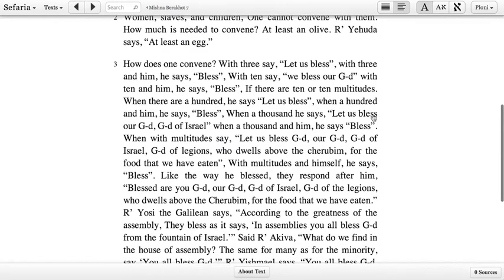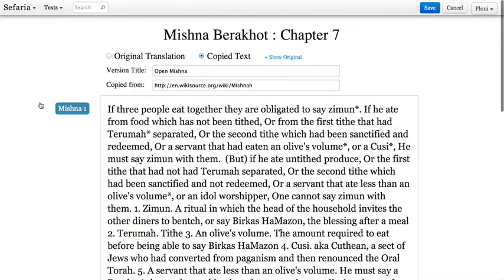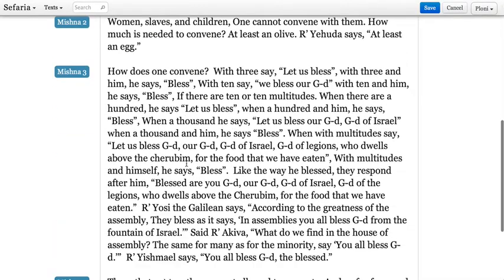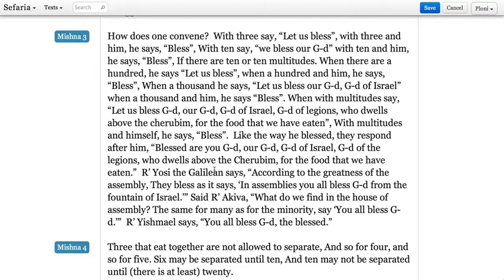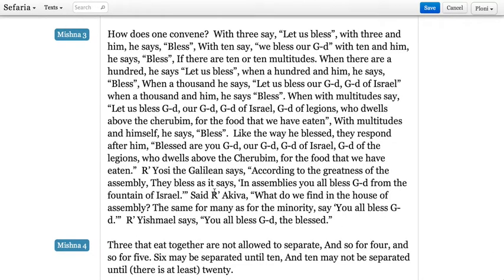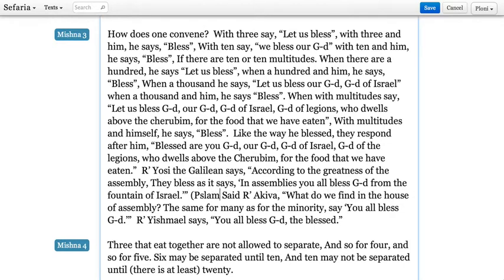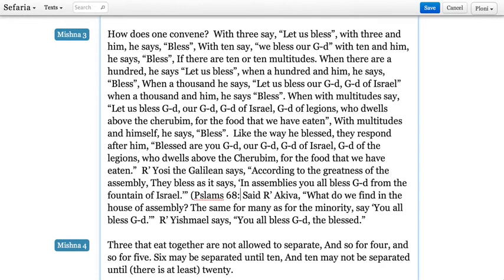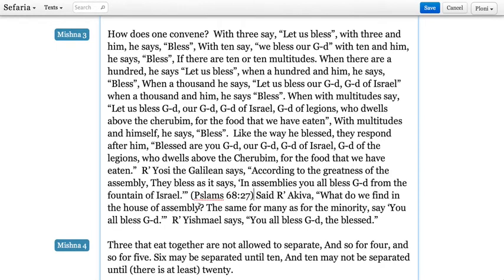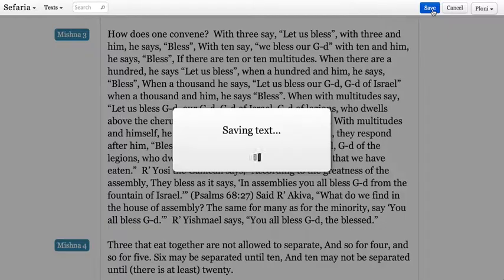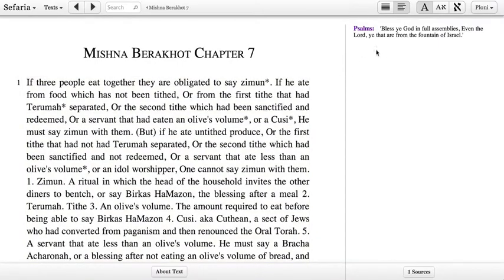connections in Sefaria. If I were to actually edit this text, I'm going to edit text here. Any citation that Sefaria finds inside of a text that you save will automatically create a connection for it. So right here where it has this quotation, if I just put the citation at the end of that line in this text, make sure I spell this correctly, I can now hit save, and Sefaria will automatically add that connection back in, just like I had it before.